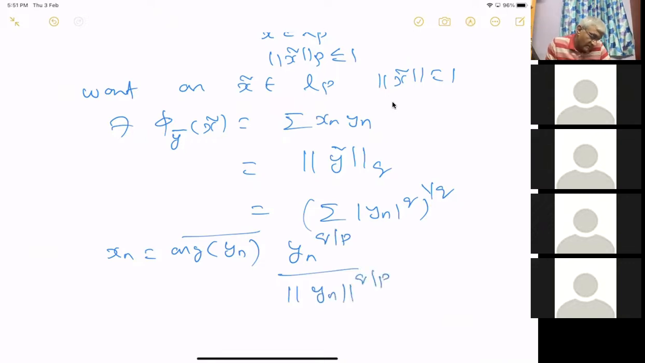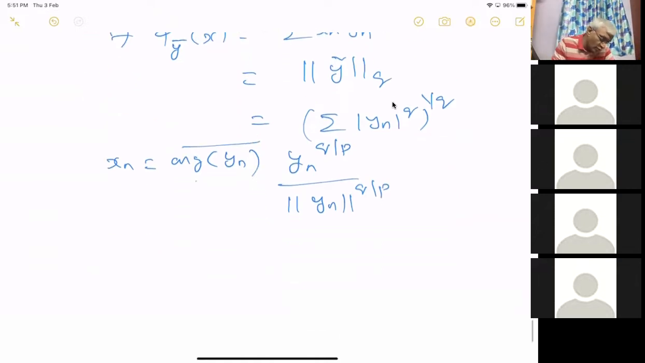I think this will work. So if you multiply by yn here, then you get mod yn there because you are multiplying by the argument. Then you have q by p. Let me write xn times yn equal to the argument of yn. Okay, so when I multiply the argument of yn with yn, I will get mod yn, right?